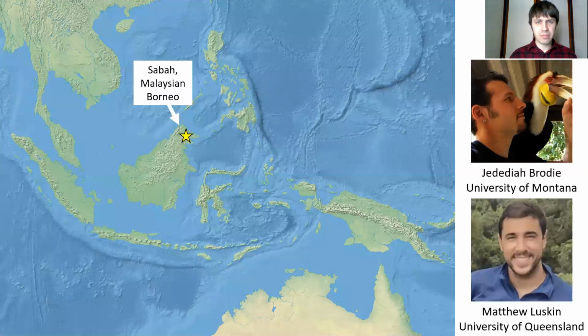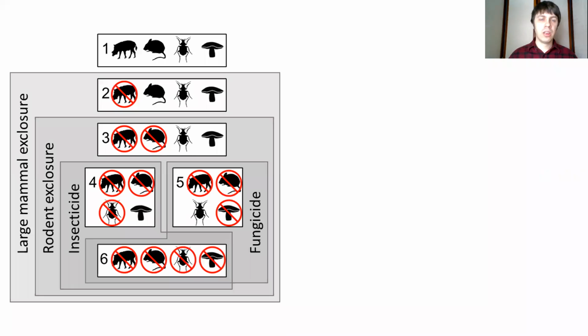And to study this, I carried out an experiment in Sabah, Malaysian Borneo, with the help of my PhD advisor, Jedediah Brodie, and a collaborator, Matthew Luskin at University of Queensland. And for this experiment, we created a set of nested exclosures.